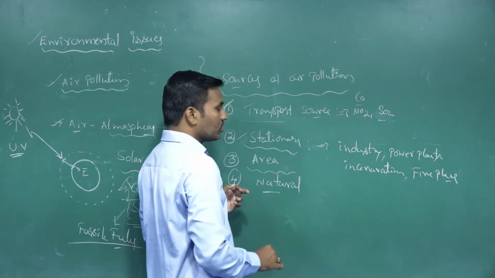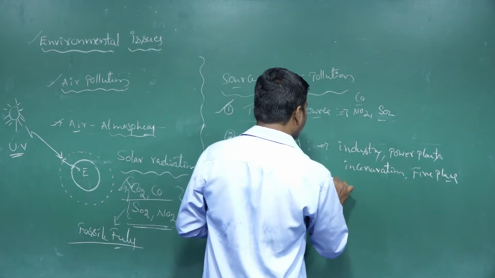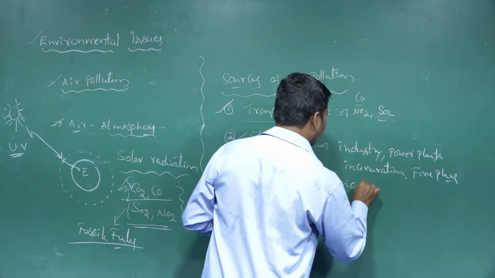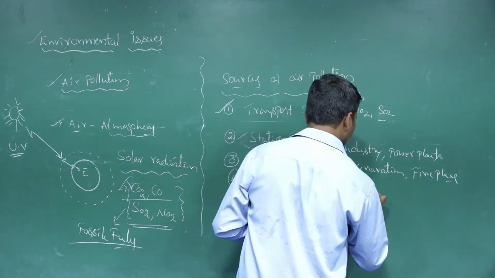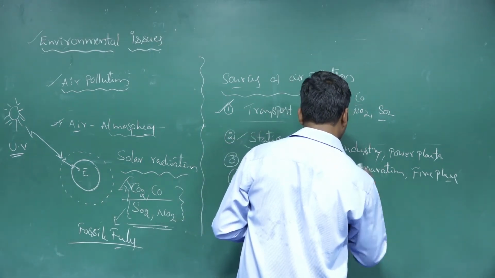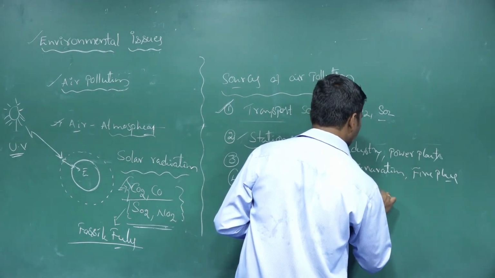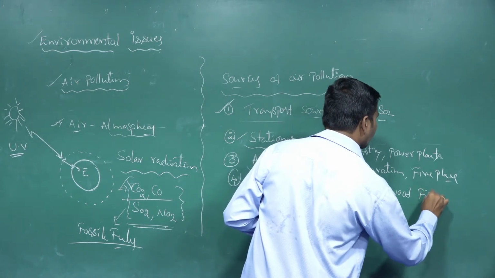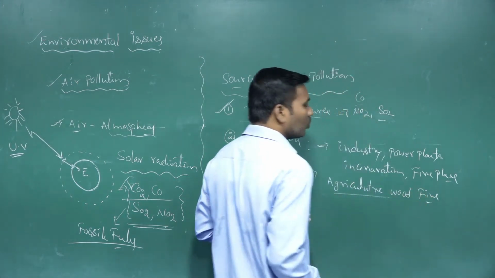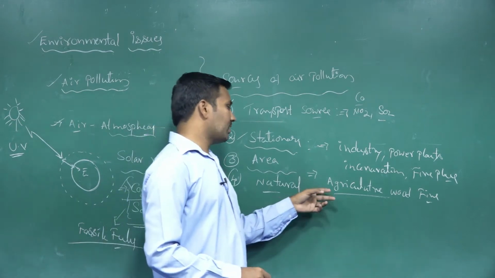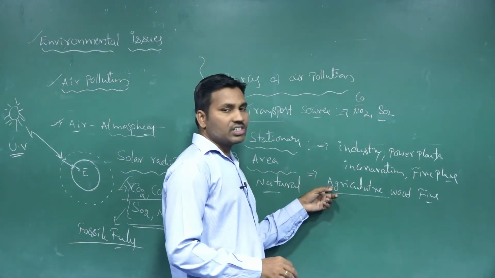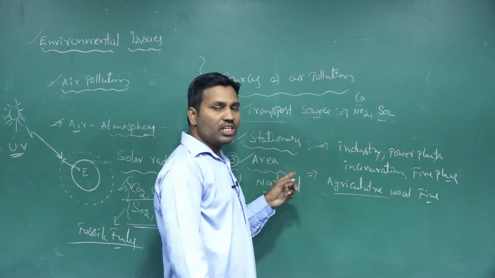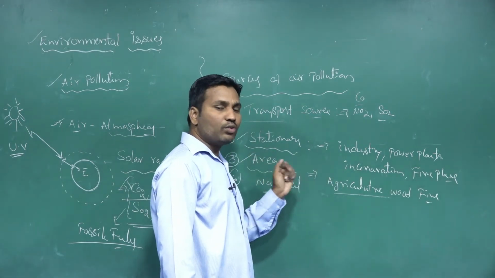And the area sources, like agriculture sources, agriculture and wood fires, so fireplaces. That means agricultural waste and burning processes. From there also these pollutants are heavily released.